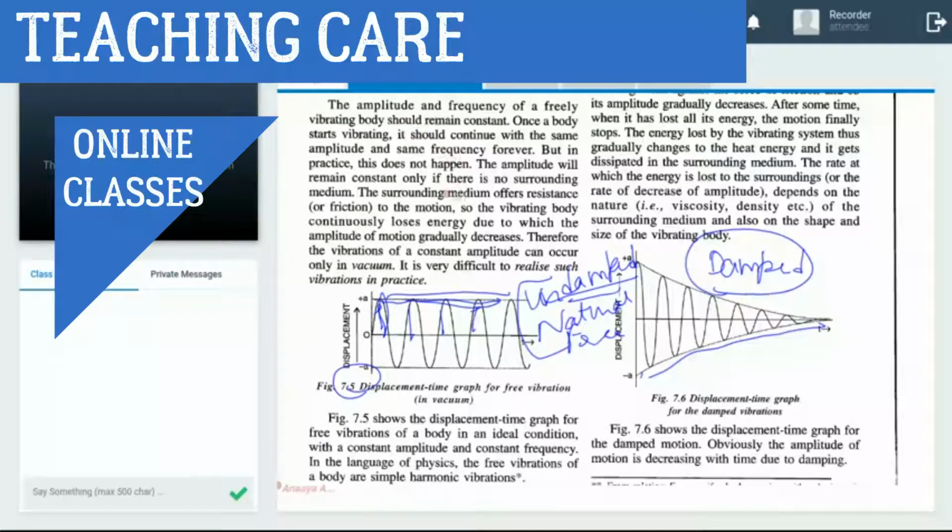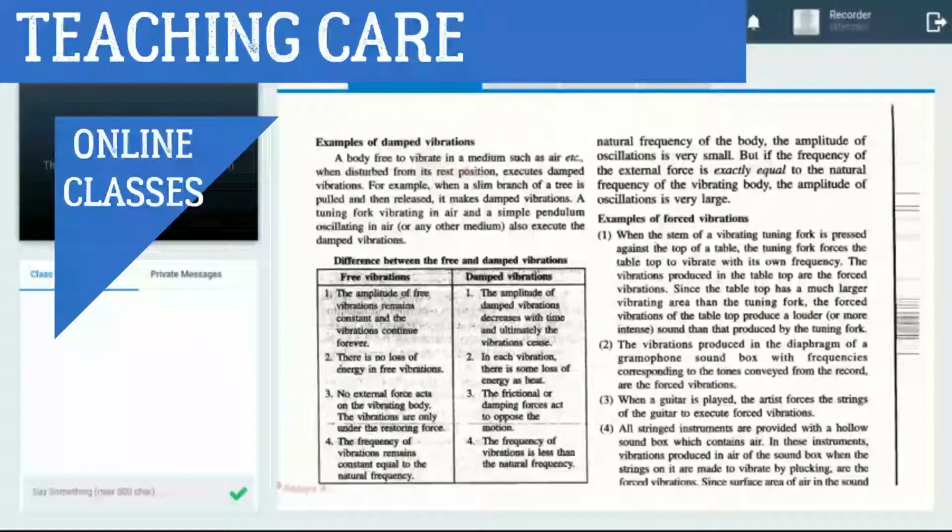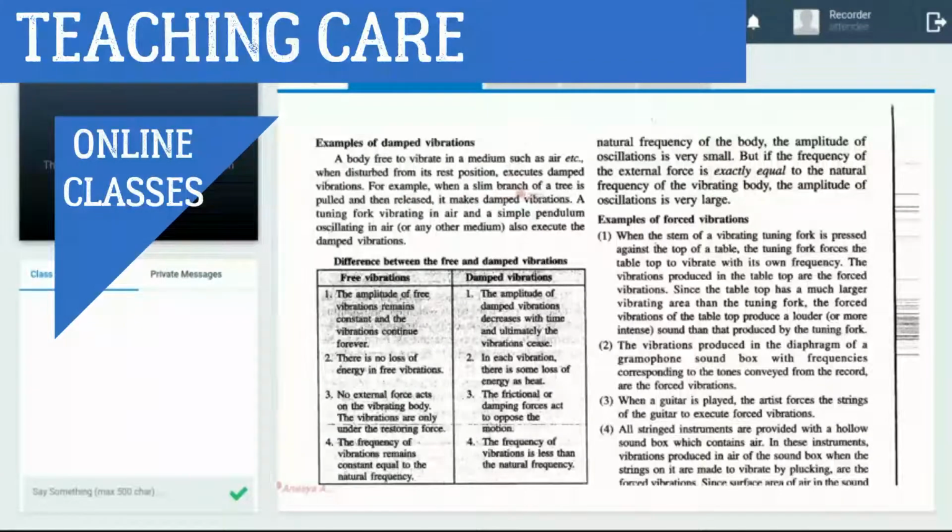Listen, this one. A body free to vibrate in air, when disturbed from its rest position, executes damped vibration. For example, this limb or branch of a tree is pulled and then released. It makes damped vibration, because when you release it, after some time that branch of the tree comes to rest. Its vibration is continuously decreasing. That vibration is known as damped.